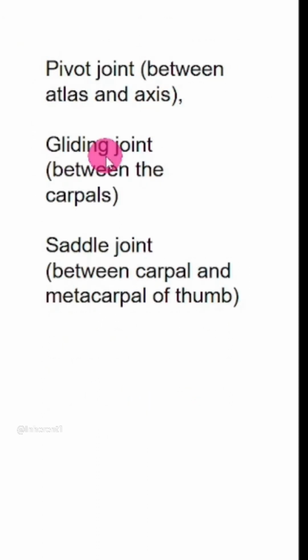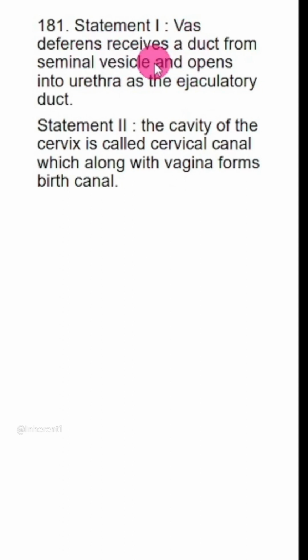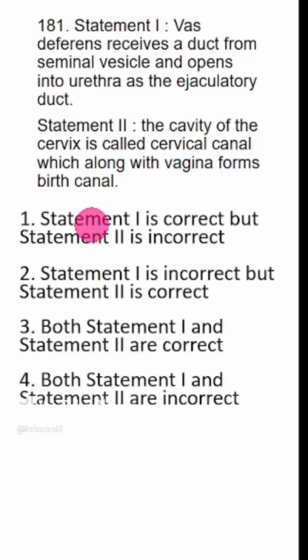So ball and socket and hinge joints are pretty easy to remember. You might get confused in these 3. Pivot joint is between atlas and axis. Gliding is between carpals. And saddle is between carpal and metacarpal of thumb. Vas deferens receives a duct from seminal vesicle and opens into urethra as ejaculatory duct. This is correct. The cavity of the cervix is called cervical canal, which along with vagina forms birth canal. This is also correct. So both the statements are correct.